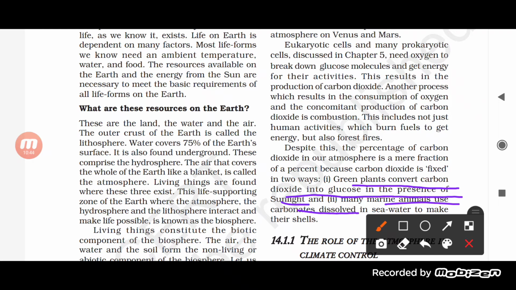So the process of photosynthesis is the conversion of carbon dioxide into glucose molecules by the green plants in the presence of sunlight. That we call photosynthesis. And there are aquatic animals, marine animals also, students, which help in dissolving the carbonate in sea water to make their shells. That is about how marine animals use the carbonate dissolved in sea water to make their shells.